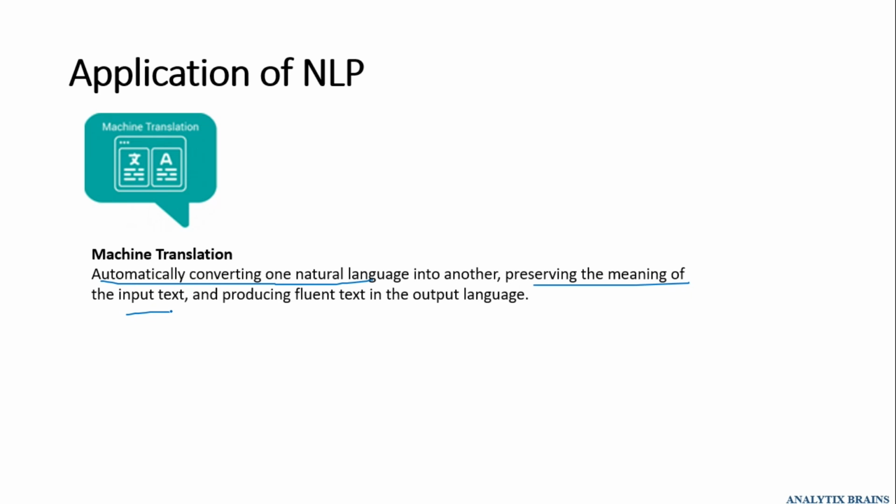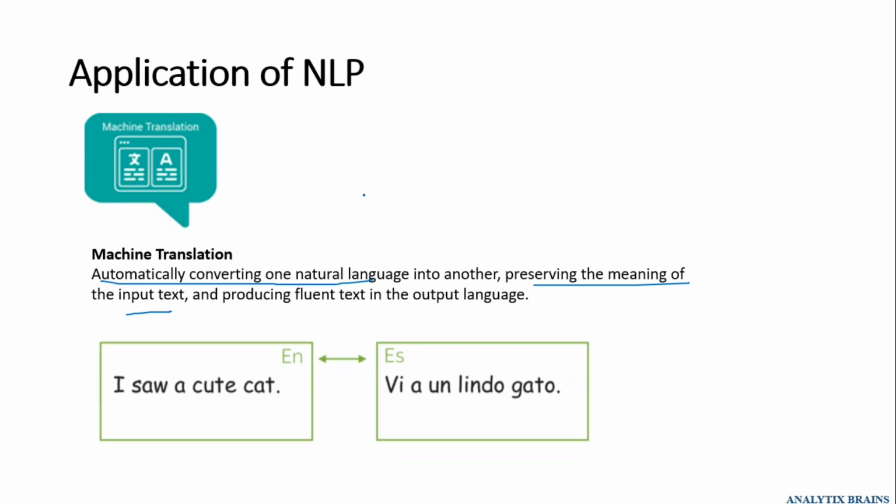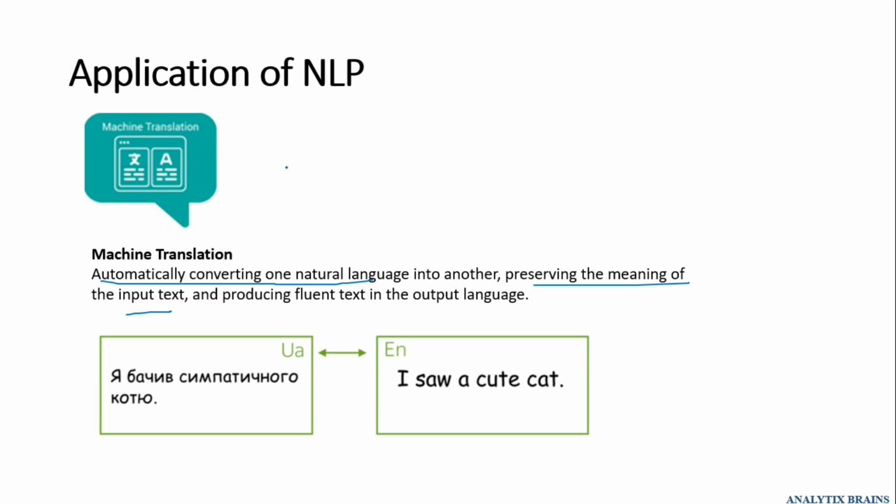If I'm saying I like books, and we convert this sentence into French, the French sentence will carry the same meaning. It doesn't become I don't like books, or something said in one language being translated to a different meaning. This doesn't happen in machine translation. Let's see an example, where we are translating the sentence I saw a cat from one language to another.